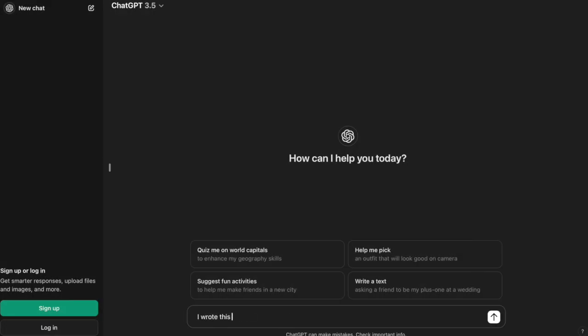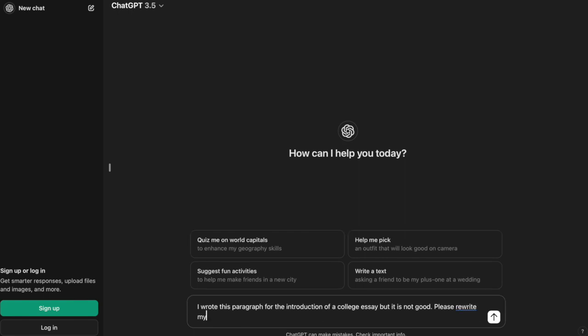I think a lot of the misuse of AI might actually be accidental. In this case, I'm going to show how a student could submit a piece of writing they actually did to the AI and ask for help with revision. The problem with asking an AI to rewrite something that you wrote is that the AI will often very aggressively change the sentence structure, the word choice, and the tone.